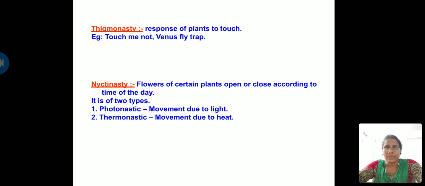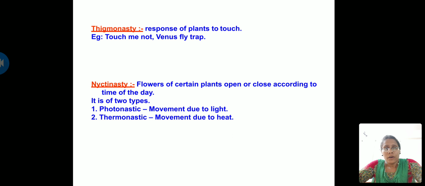The second one is thermonastic movement. What is thermonastic movement? Thermo means temperature, so it is movement due to heat. As I told you earlier, there are some flowers or leaves which open and close according to the availability of light and heat. We can take a similar example, the dandelion flower.